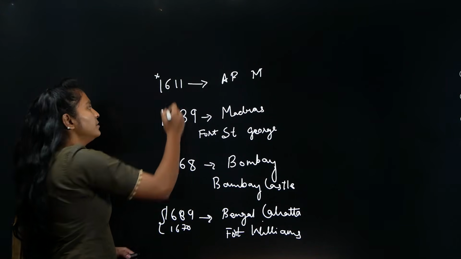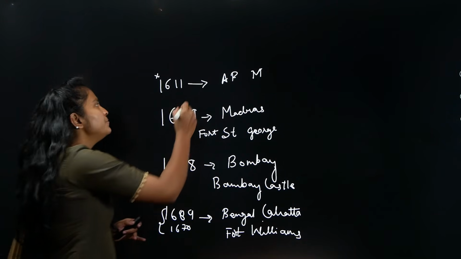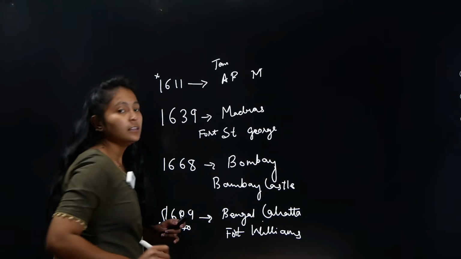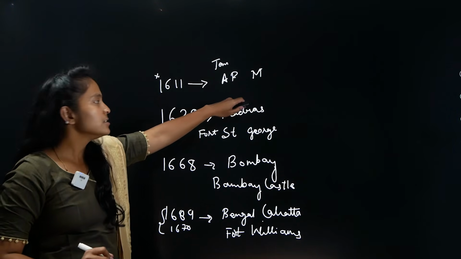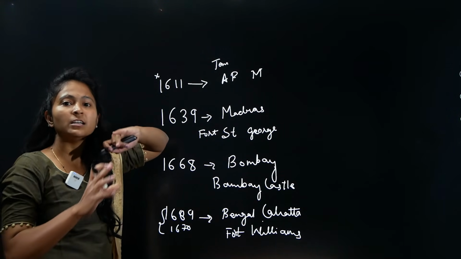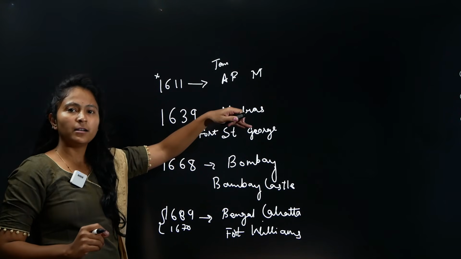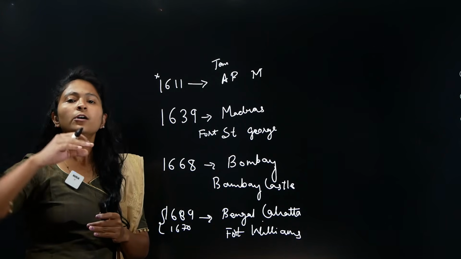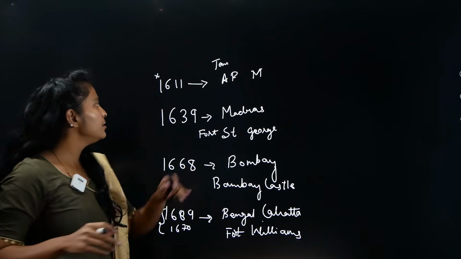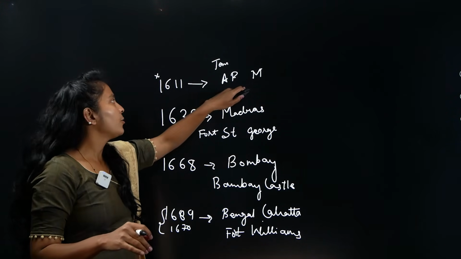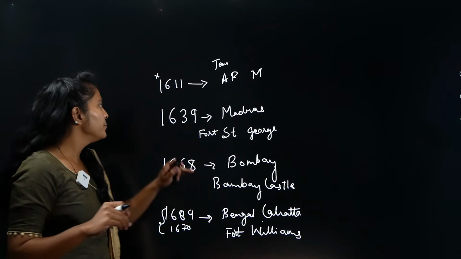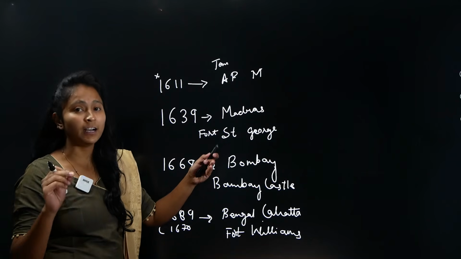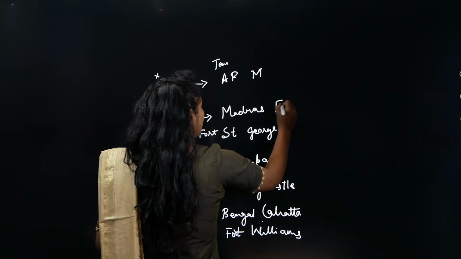This is important because it is the first factory that they built, and this was a temporary factory, not a permanent one. This was in the southern part of India. You can see it is not related to the places where Jahangir was involved. Because Jahangir did not give them permission in 1609, they had to find an alternative, and they built a factory in Machulipattanam or Masulipatanam in Andhra Pradesh. There are two names, right? Now in 1639 in Madras they were able to build a factory, not a fort.